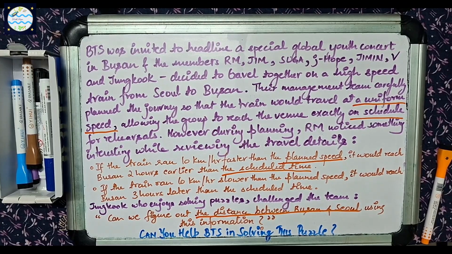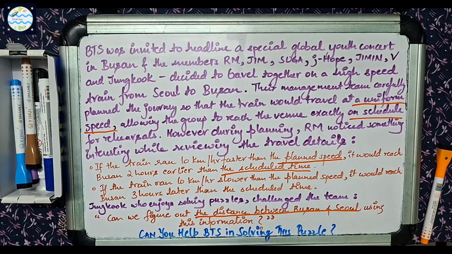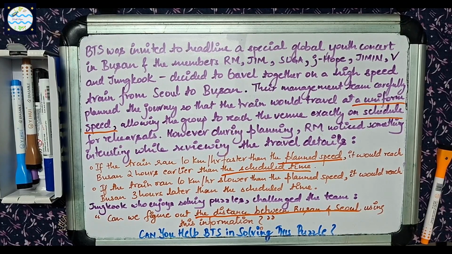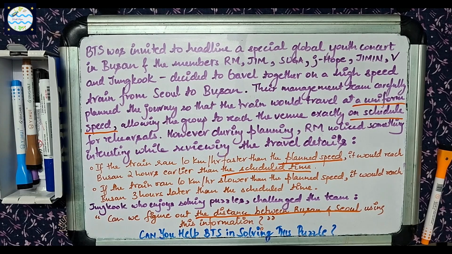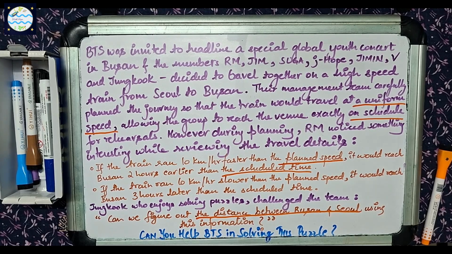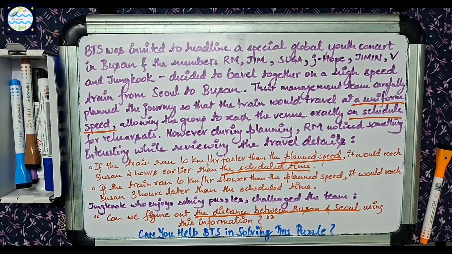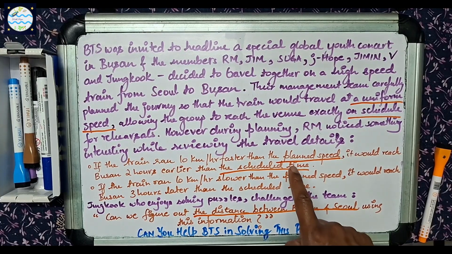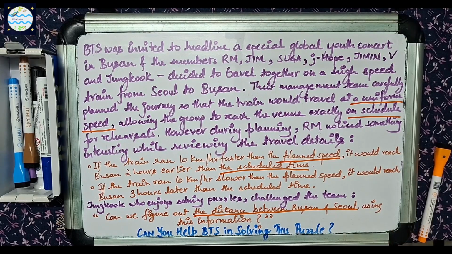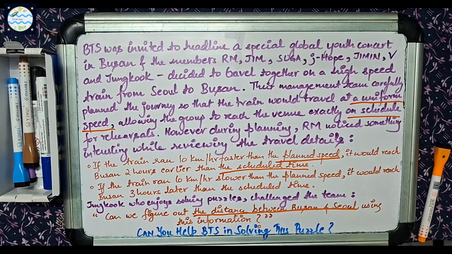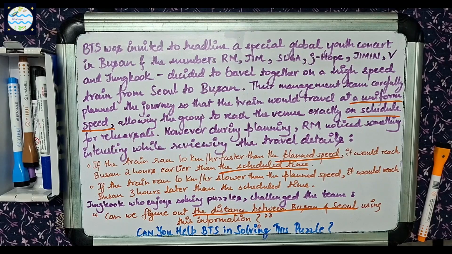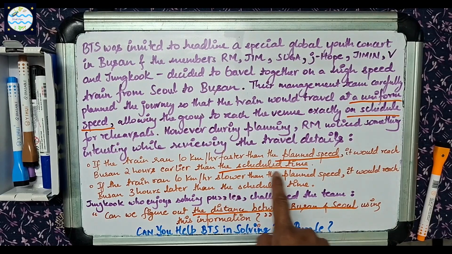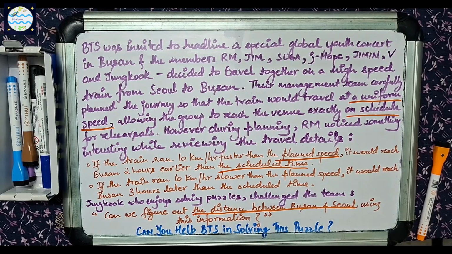Can you help us identify or figure out the unknown quantities or parameters in the scenario? Correct. We need to find the distance between Busan and Seoul, for which we would require the uniform speed at which the train is planning to run, that is the planned speed, and the time taken by the train to reach Busan from Seoul, that is the scheduled time for the journey.